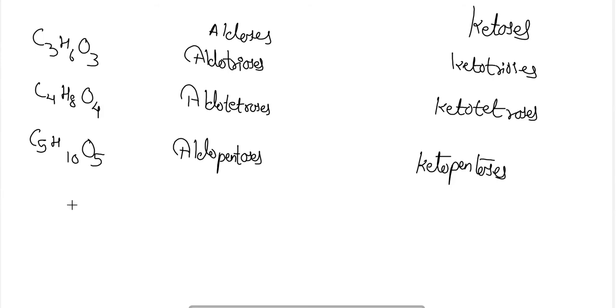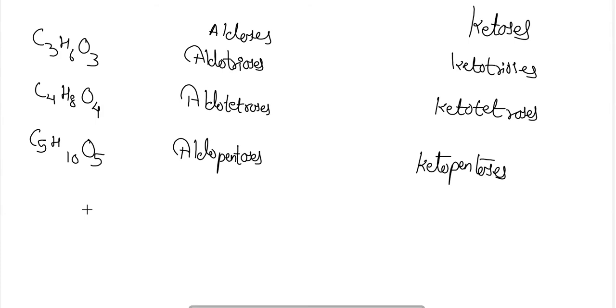So like this, the names of the compounds will be given for monosaccharides. For the aldehyde group it will be aldotrioses, aldotetroses, aldopentoses according to the number of carbon atoms, and for the ketones it will be ketotrioses, ketotetroses, ketopentoses. Here keto represents the ketoses and aldo represents the aldoses.